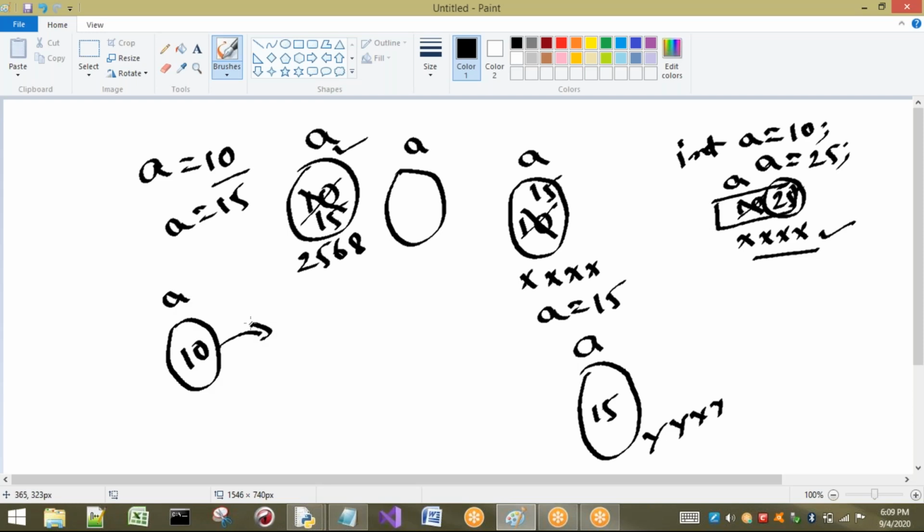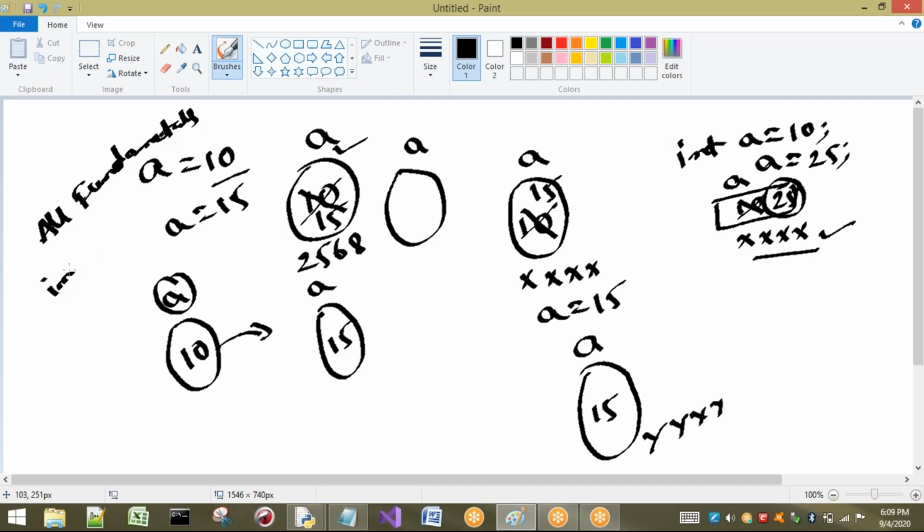If you are going to change the value of a, then separately one more object will be created. This concept is called immutability. All fundamental data types in Python are immutable. That means if you create an object, for example, here the value of a is 10, and if I change the value, the value will not be overridden automatically. That is wrong.